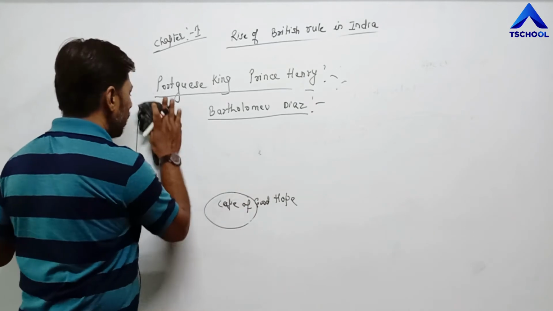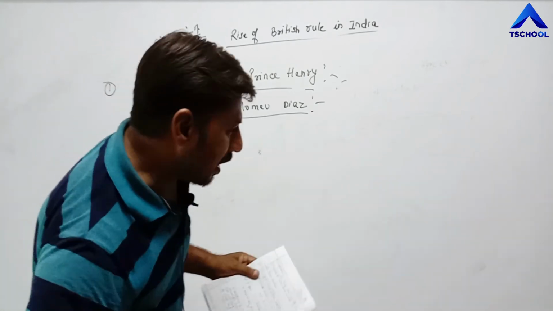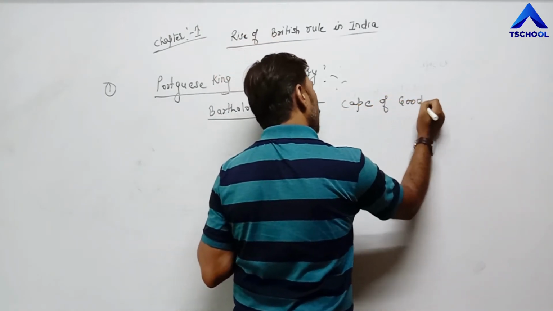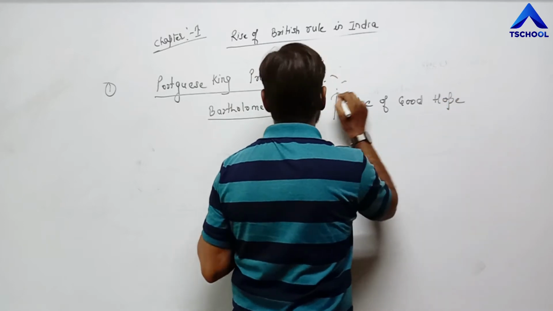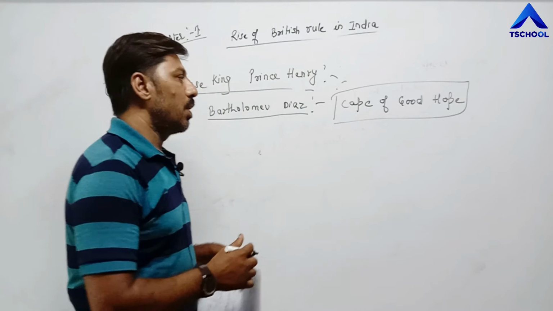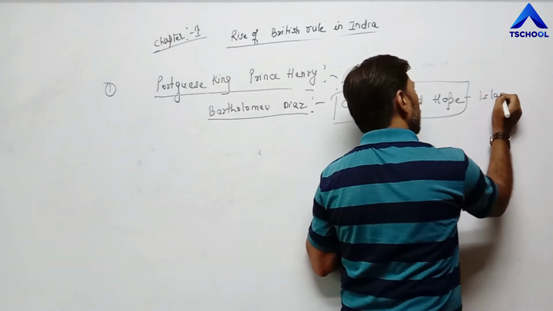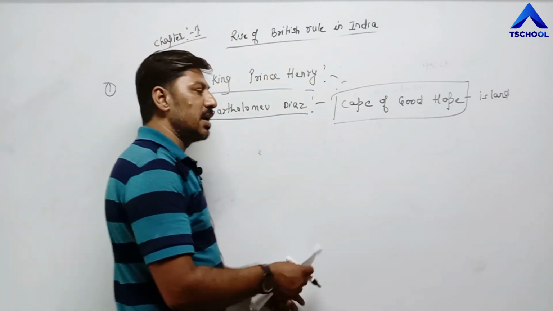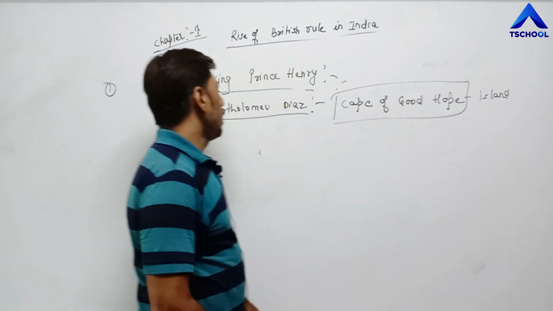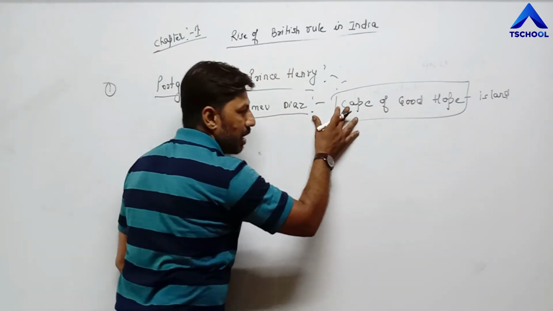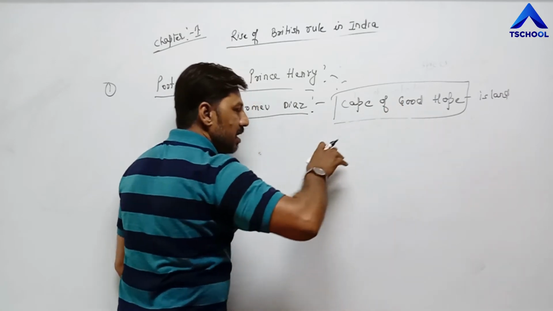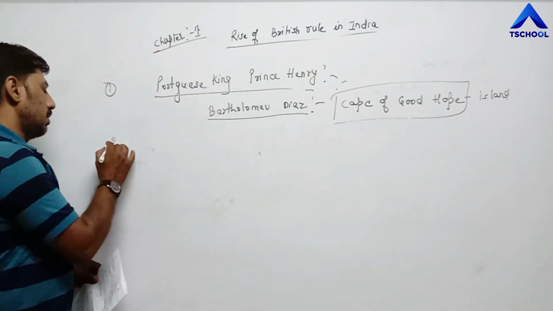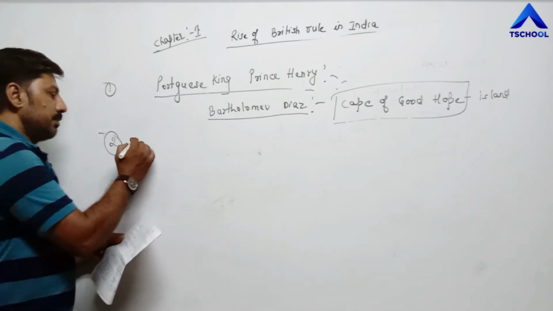It means Bartholomew Diaz has discovered the Cape of Good Hope. This is an island which is near Cape Town, South Africa, and so far as the ocean is concerned, it is near the Atlantic Ocean. So Bartholomew Diaz discovered the Cape of Good Hope, an island in South Africa near the Atlantic Ocean.